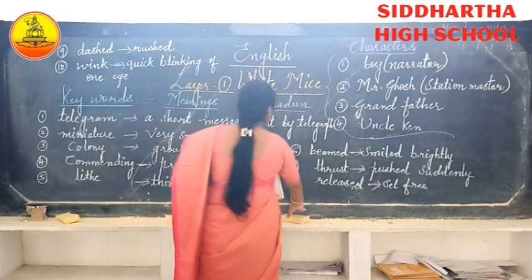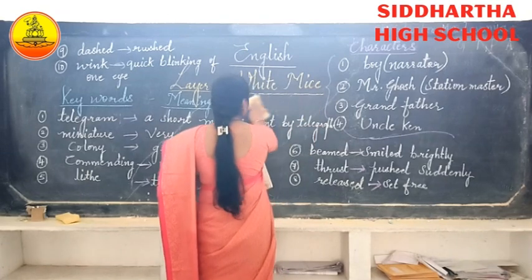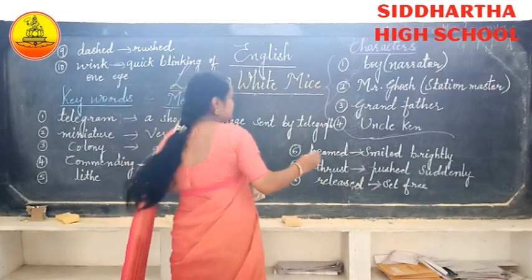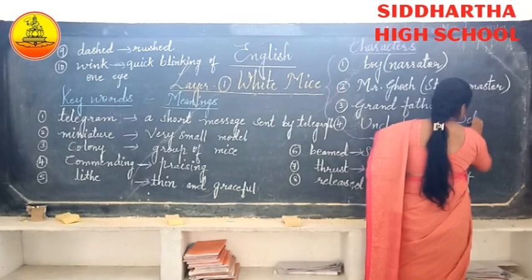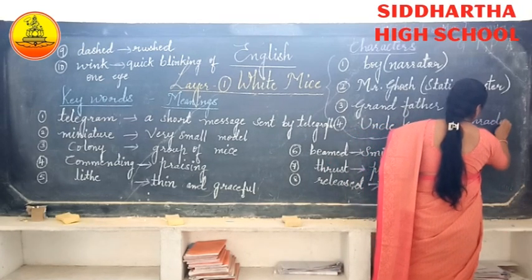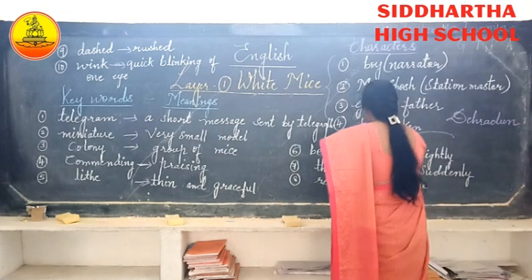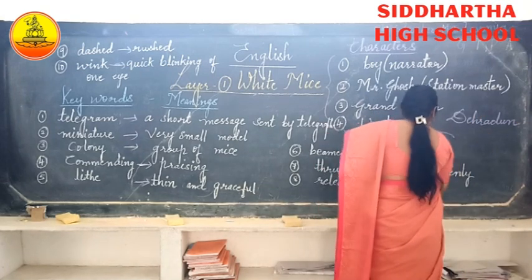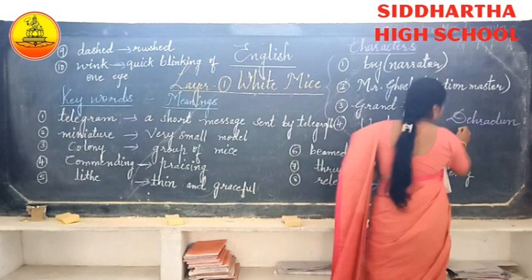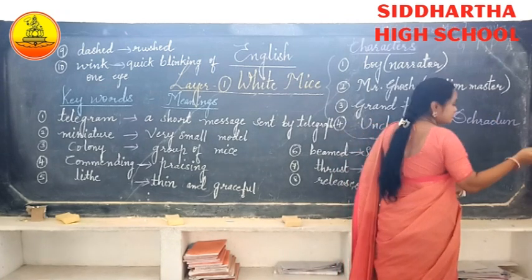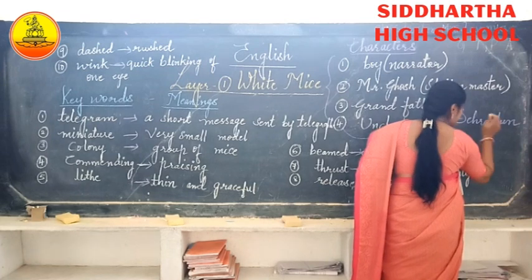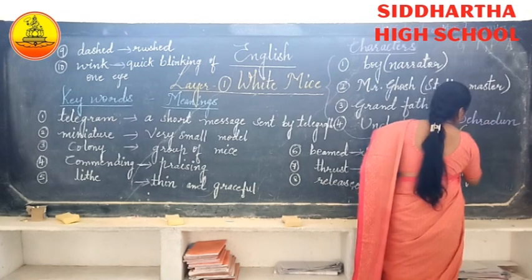So let me write down the places here. First he went to spend his summer vacation at Dehradun, and then he was put in the wrong train, realized it, and got down at Lucknow.